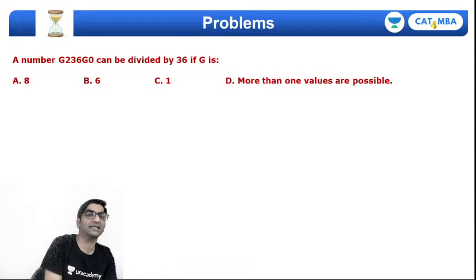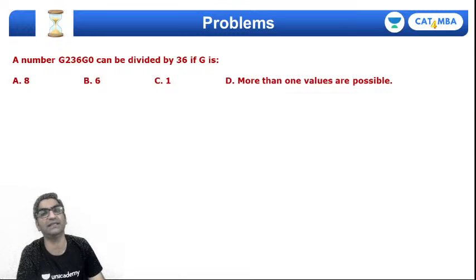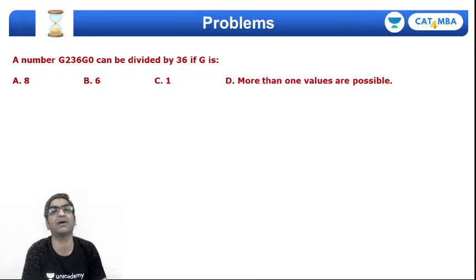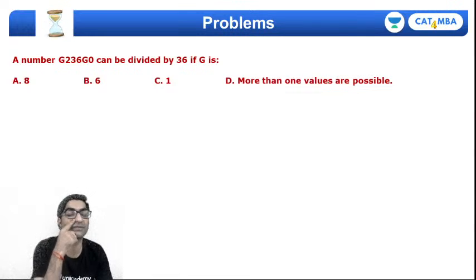Right? Try this question. A number G23CG0 can be divisible by 36 if G is what value?